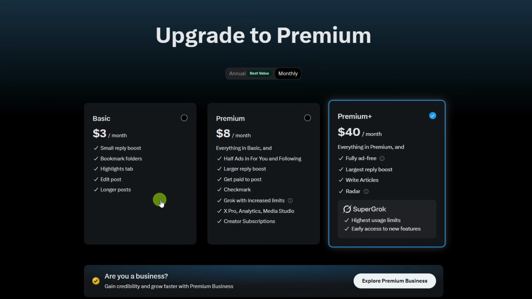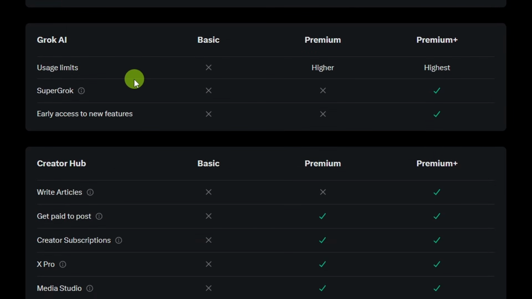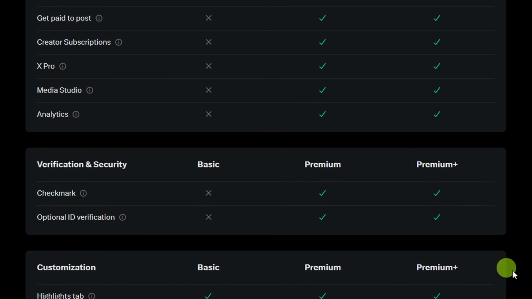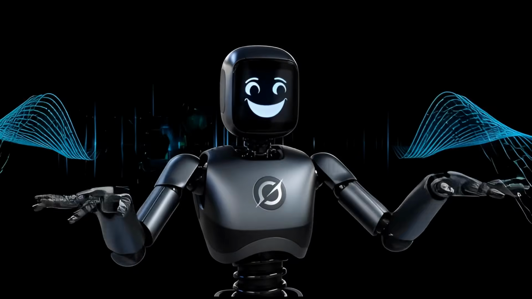Anyway, on the X pricing page, there's nothing about image or video generation. Down here under Grok AI, it just says usage limits are higher for Premium and highest for Premium Plus, and then Premium Plus includes Super Grok. But again, nothing about image or video generation, so I went and asked Grok. After all, it's Grok image and video generation. It should know, right? Wrong.